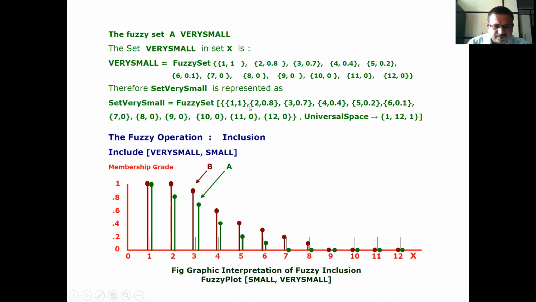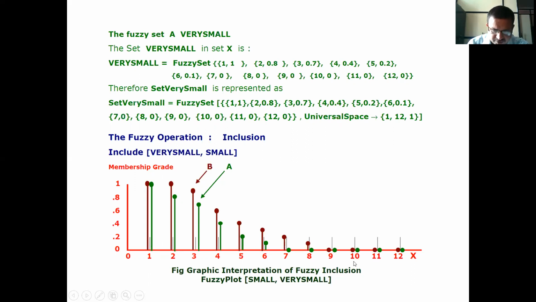Now we have to indicate very small. Now very small: 1, 1. See that 1, 1. 2.8: this is 2 and this is 0.8. Therefore, another point, 3.7: 3 and here 0.7, we have to locate like this. 4.4: therefore 4 and this is 0.4. 5.2. 6.1.